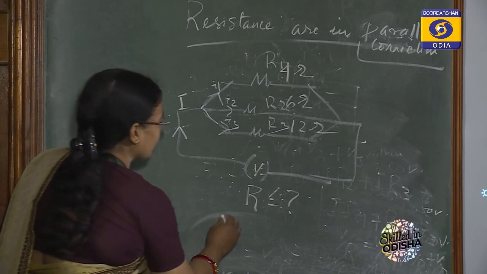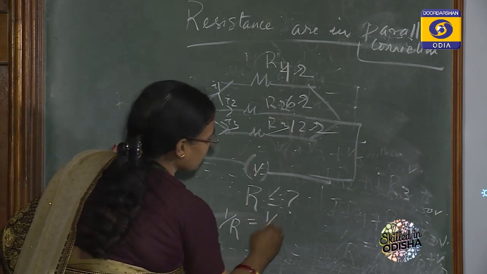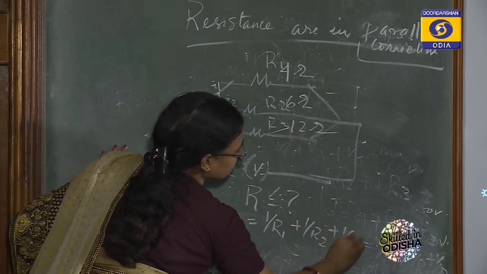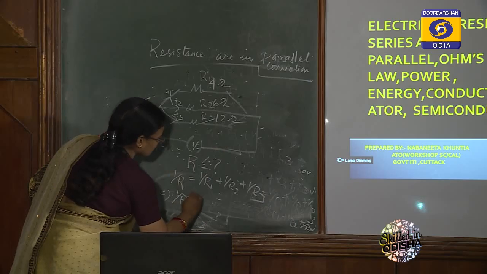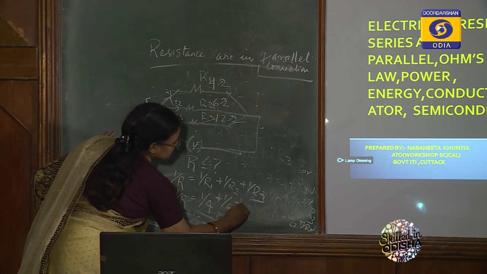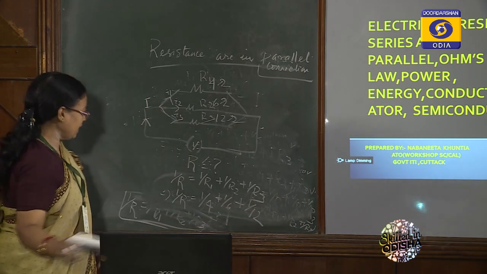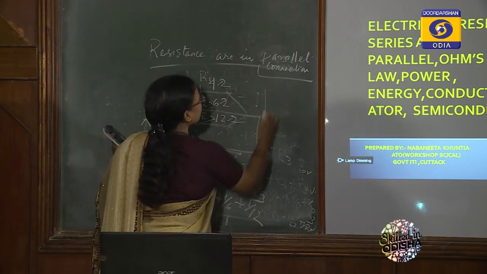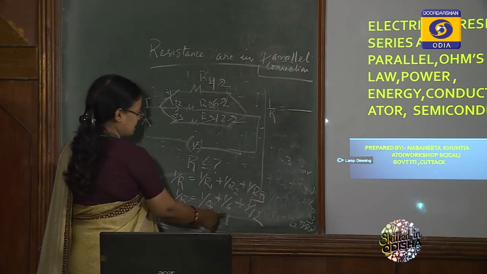So 1 by R is equal to, we know from the formula, 1 by R1 plus 1 by R2 plus 1 by R3. As a result, 1 by R is 1 by 4 plus 1 by 6 plus 1 by 12. So what about the result? So again 1 by R, that is LCM, 12, 6 and 4.